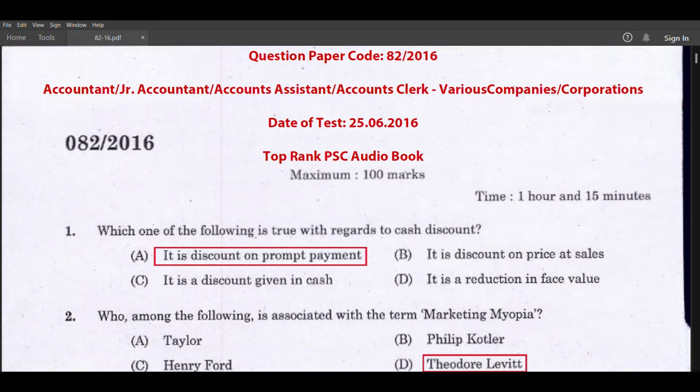First question. Which one of the following is true with regards to cash discount? It is discount on prompt payment. Who among the following is associated with the term marketing myopia? Theodore Levitt.